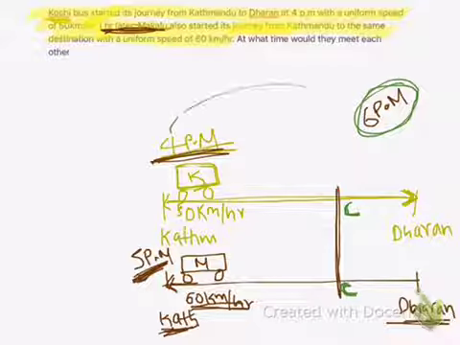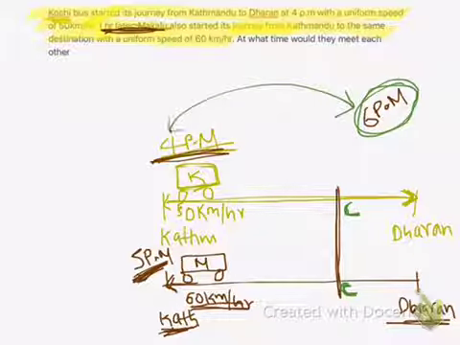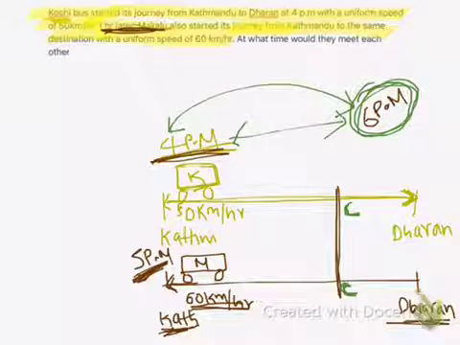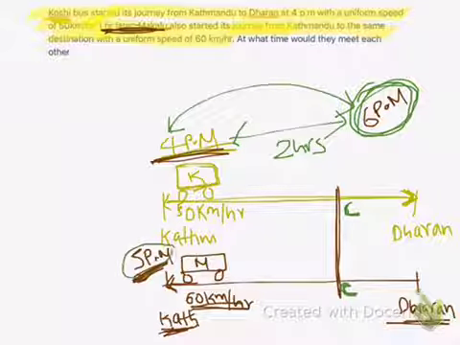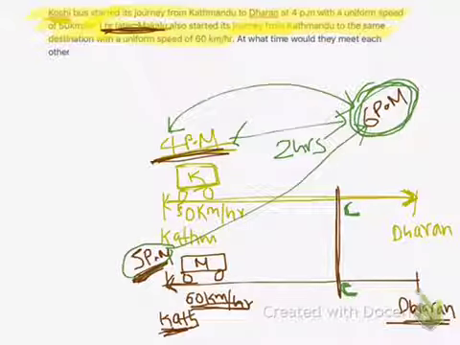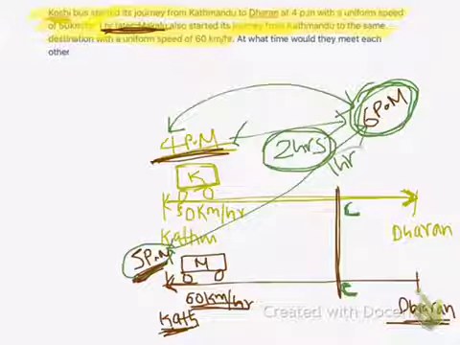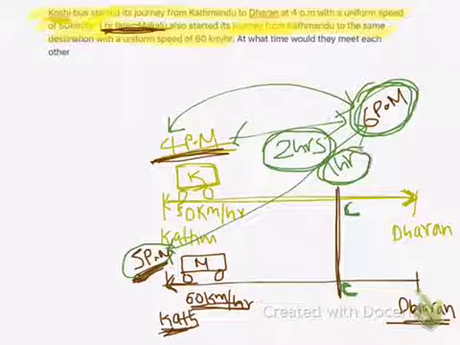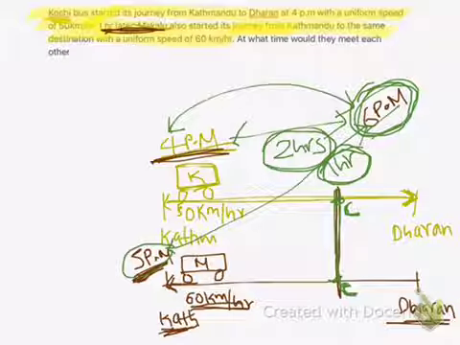So at first, let us find the difference between the time. Since these two buses meet together at 6 p.m., the difference in time here is 6 minus 4, it means 2 hours, and similarly the difference in time between the second bus's start at 5 p.m. and 6 p.m. is 1 hour. So the first bus had traveled 2 hours and the second bus had traveled 1 hour less than the first bus, and they covered the same distance up to point C where they meet at 6 p.m.